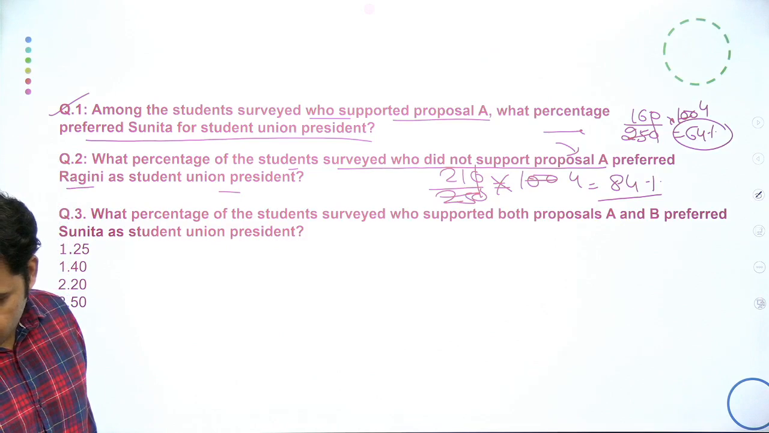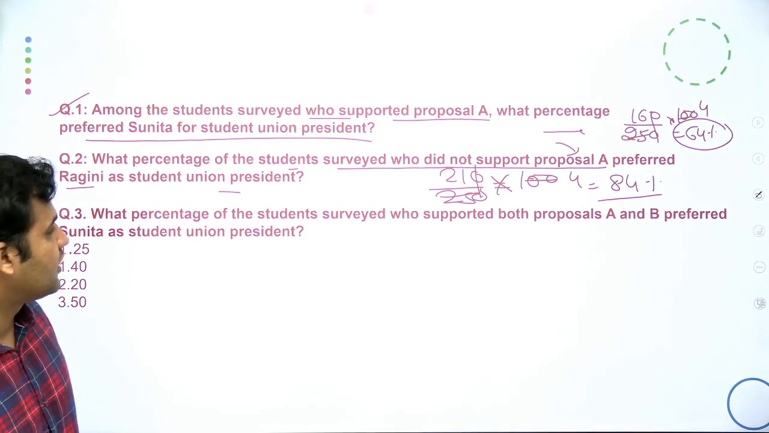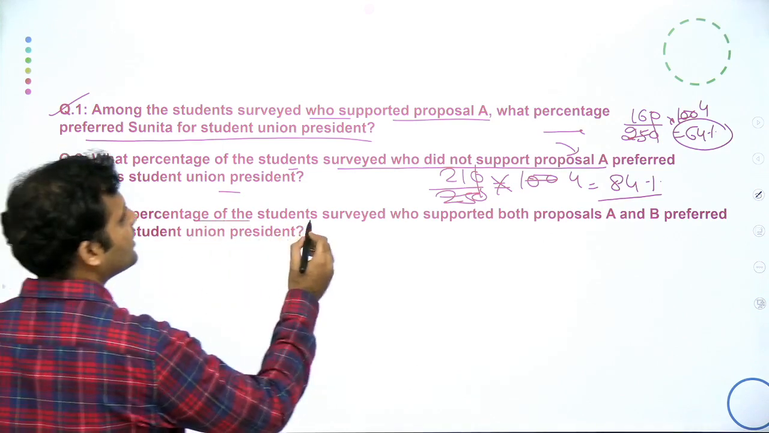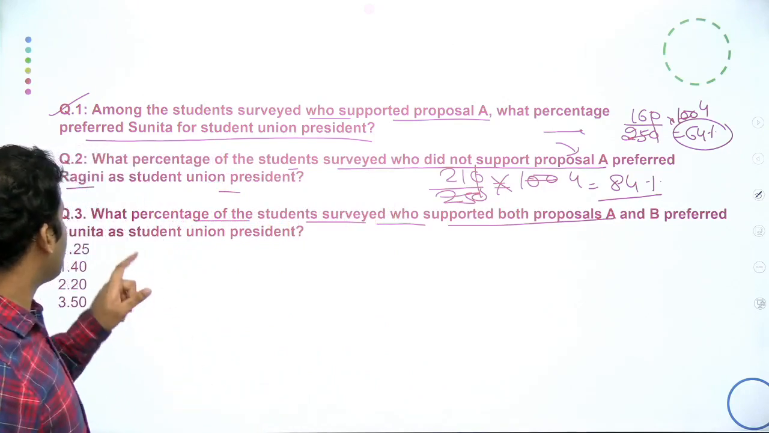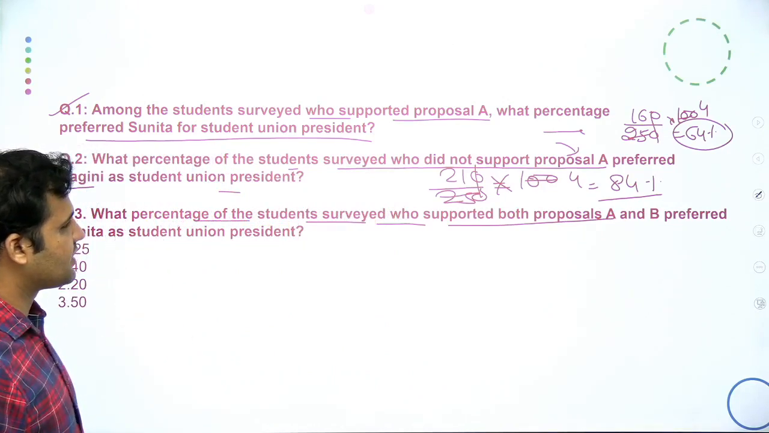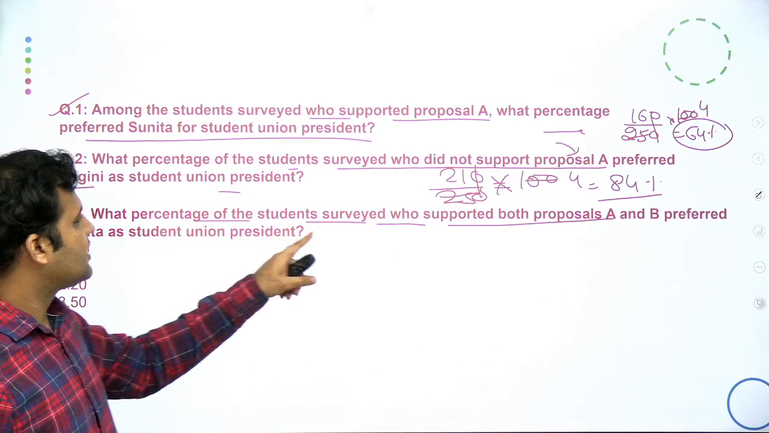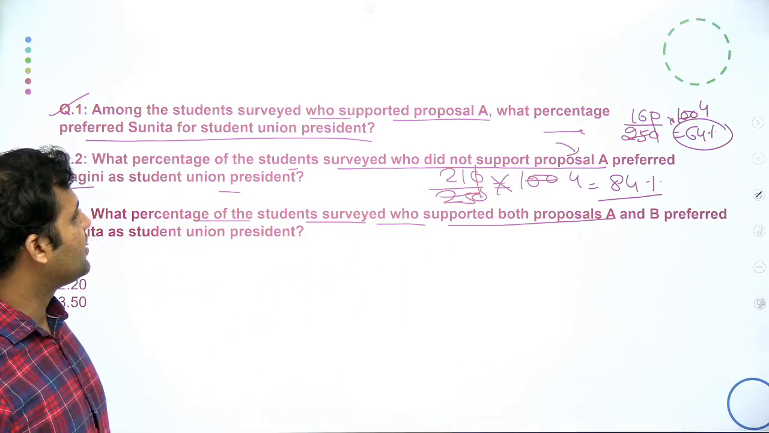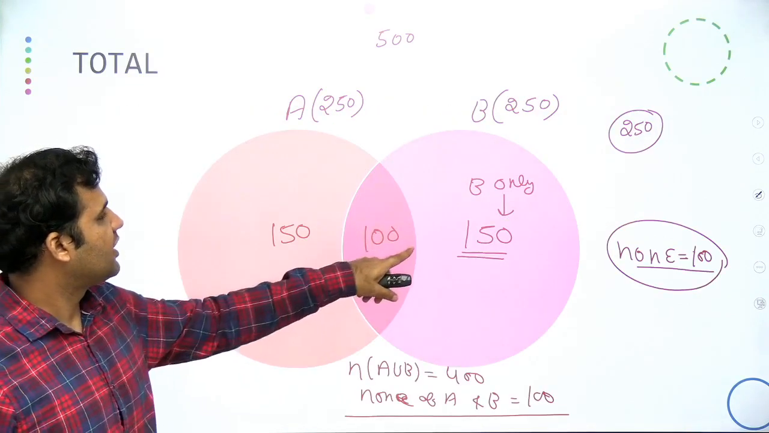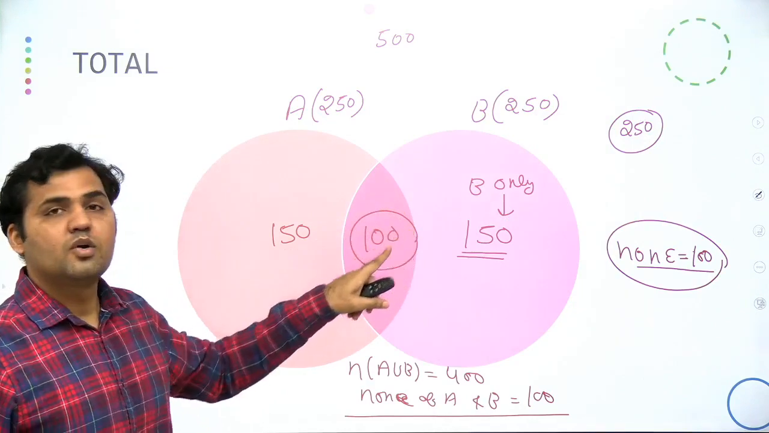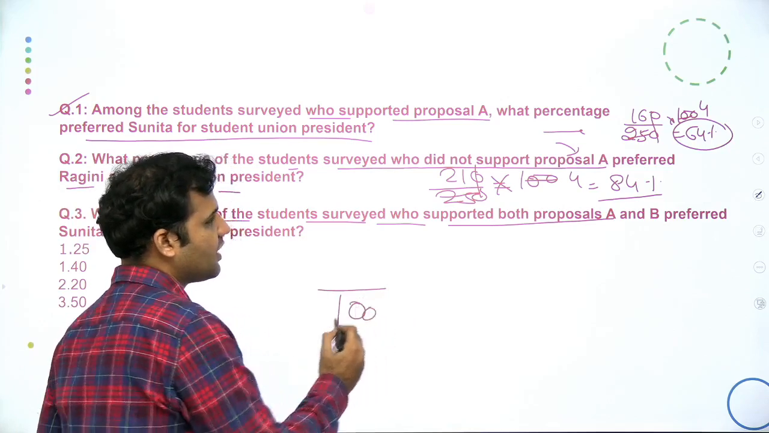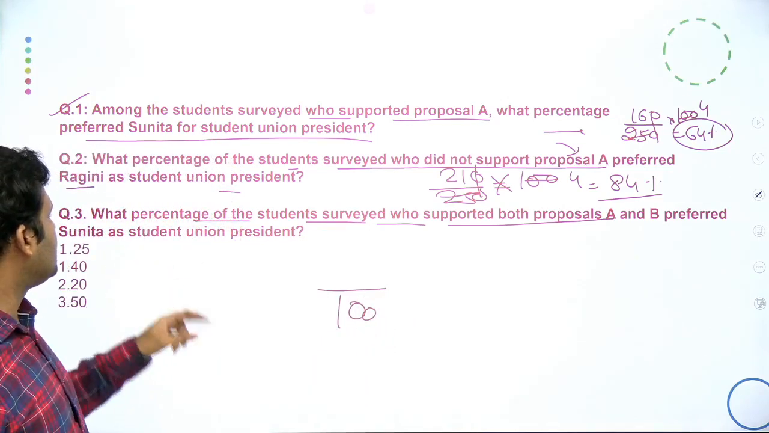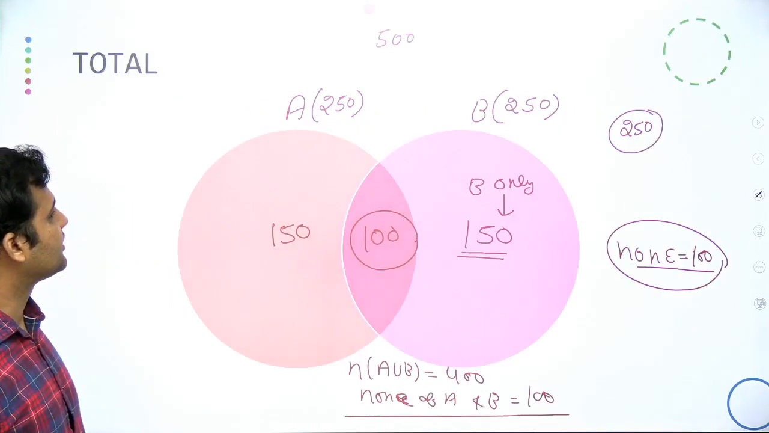Now we are left with one more question of the set. Let's quickly go through this one also. What percentage of the students surveyed who supported both proposal A and B preferred Sunita as student union president? What percent of students surveyed supported both proposal A and B? We can straight away take this information from here. 100 are the students who are supporting proposal A and B, right? Out of these 100, some preferred Sunita as student union president.